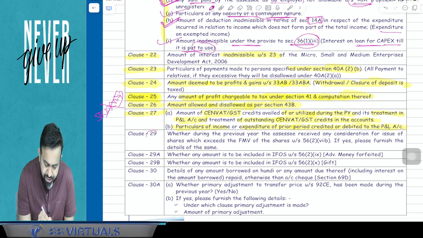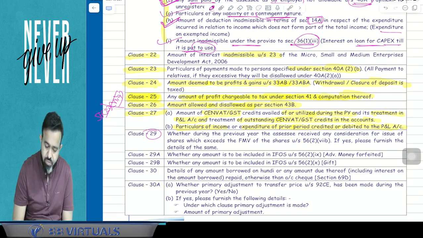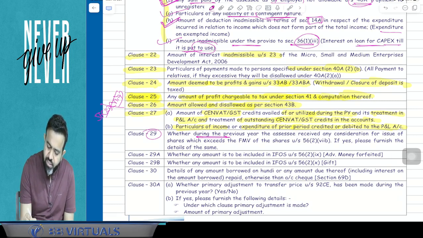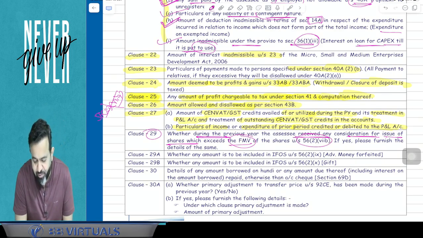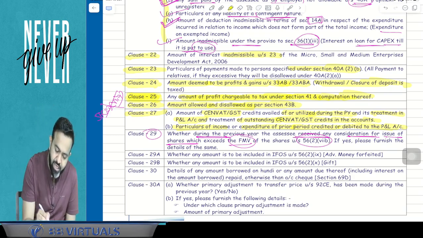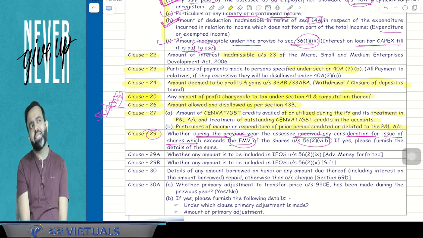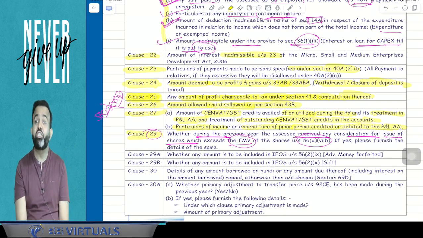Now clause number 29. The first point is whether during the previous year the assessee received any consideration for issue of shares which exceeds the fair market value under section 56(2)(7B). If yes, please furnish the details of the same. So guys, clause number 29 is basically related to the angel tax.